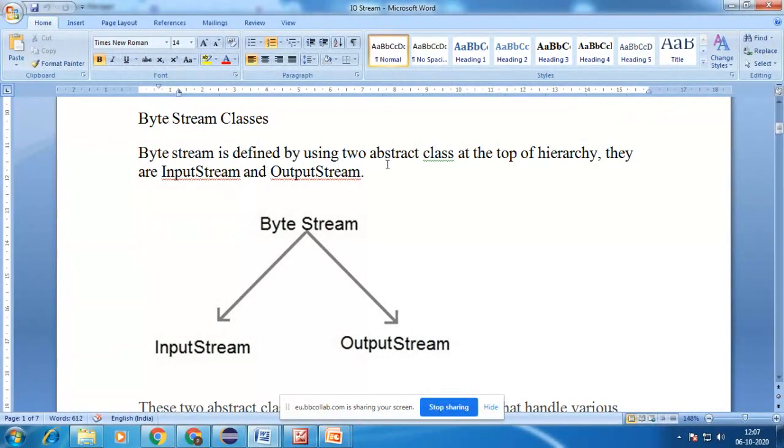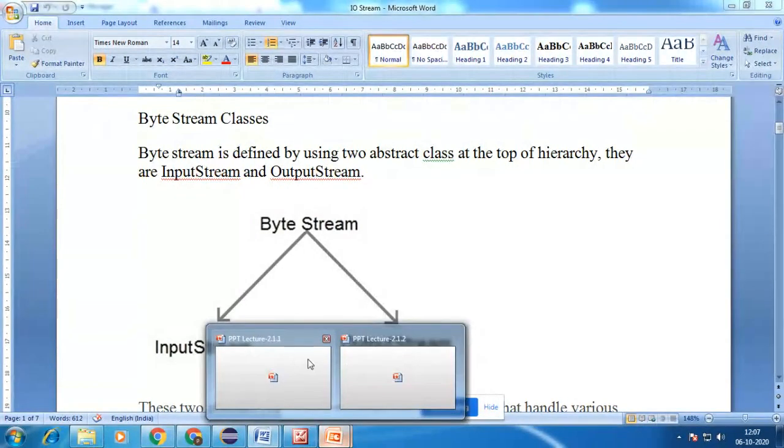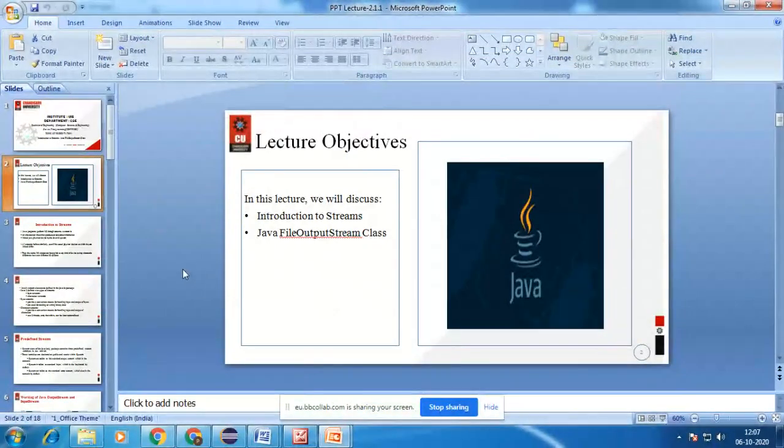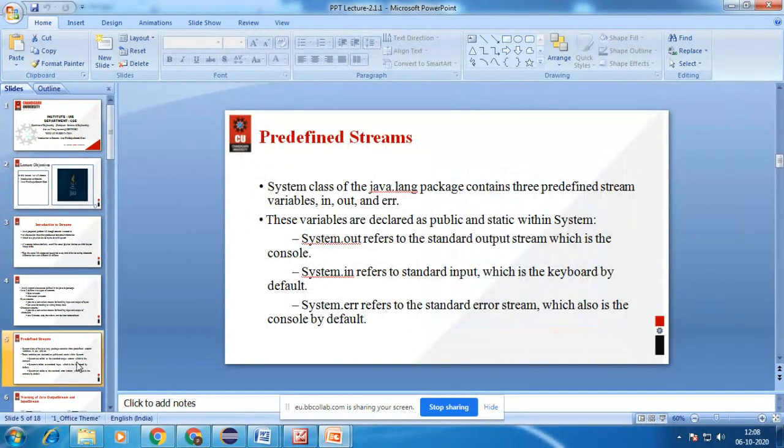In the byte stream we have two abstract classes at the top of the hierarchy: one is InputStream and the other is OutputStream. As per our previous objective, we already discussed the FileOutputStream class.